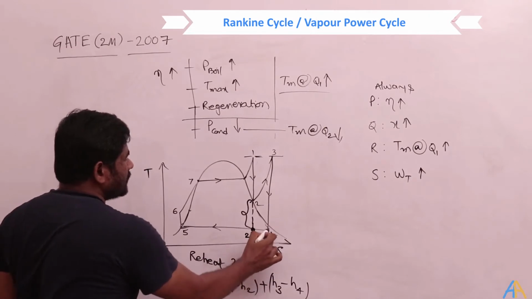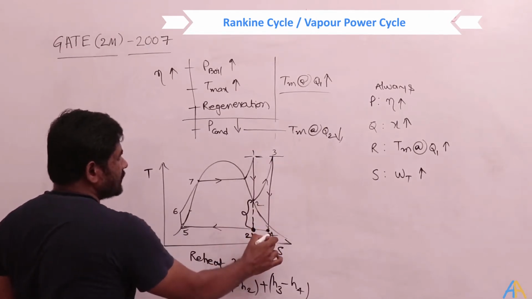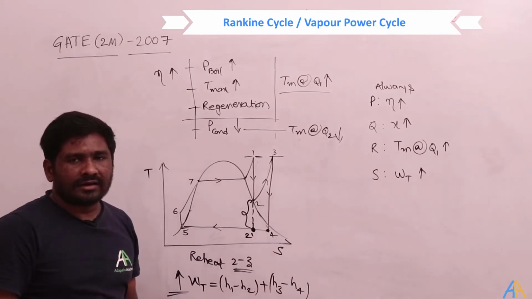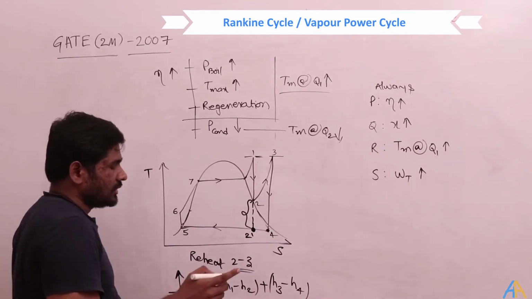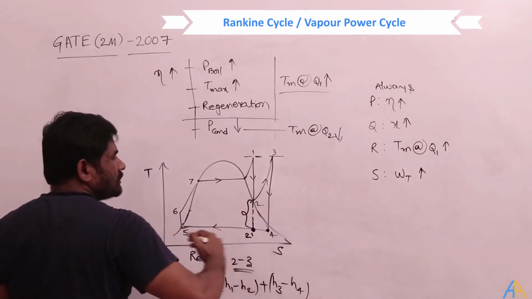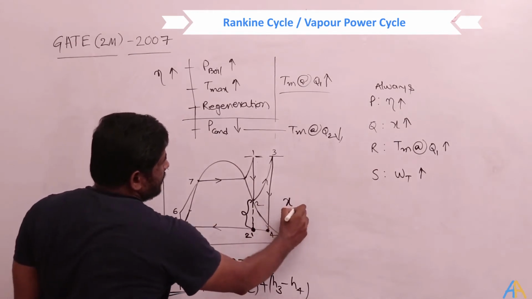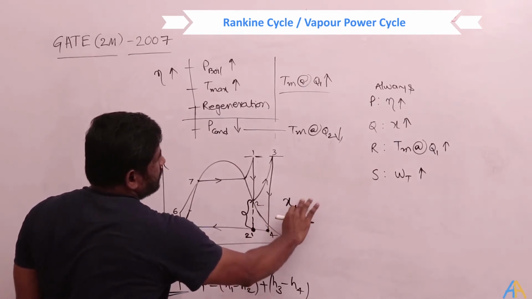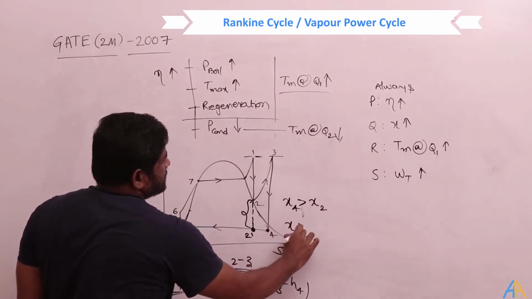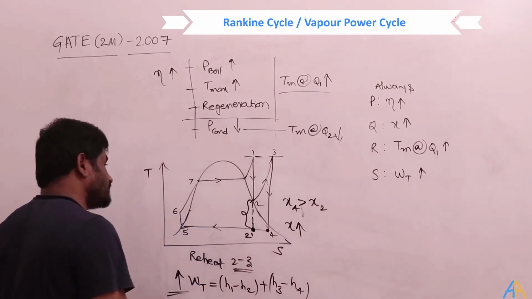But with reheat, at the exit of the turbine, or the inlet of the condenser, what happened here? Always the dryness fraction is increasing towards the right side. So X4 is greater than X2. That means the dryness fraction is increasing.